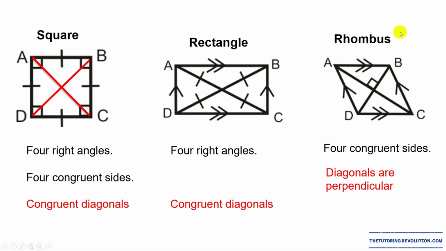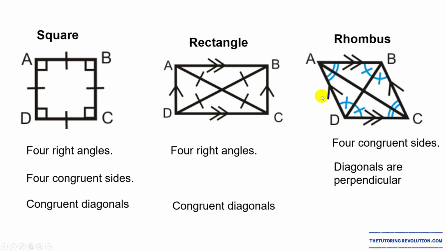But the rhombus doesn't have congruent diagonals. We can see that this one is longer than this. However, their diagonals are perpendicular to each other. So when they intersect, they form 90-degree angles. Okay? And that's an important property of diagonals in a rhombus.